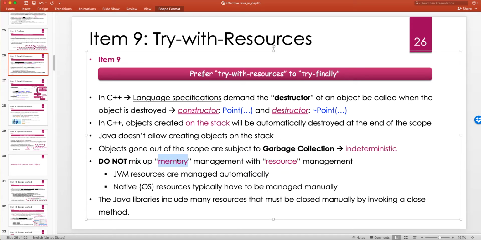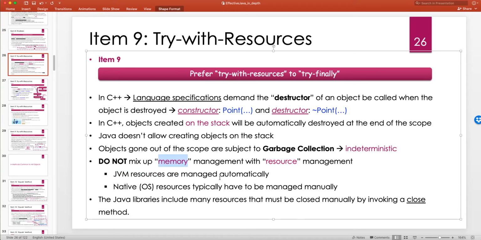GC is great. Automatic memory management for Java was really enticing and attractive, but resource management is not the same as memory management. Because with resource management, the JVM can only ask for a finite amount of resources from the operating system, because otherwise the rest of the system might collapse or crash or be starved, right?